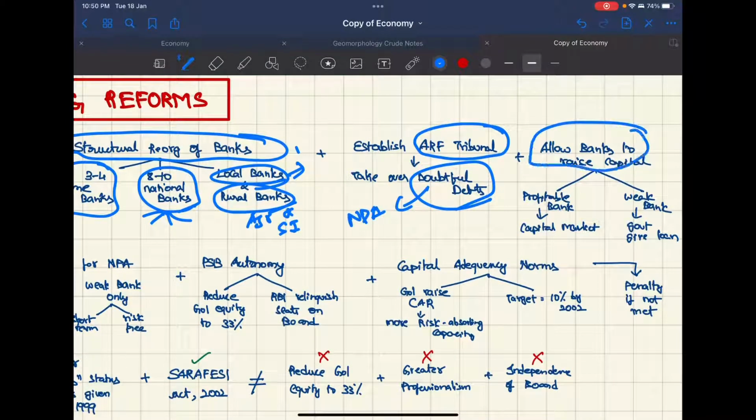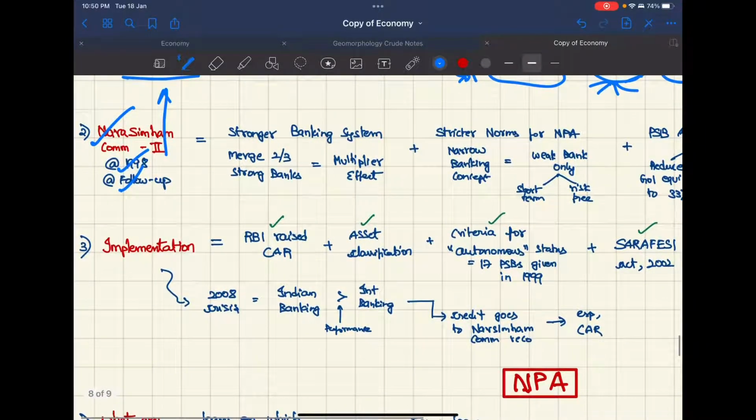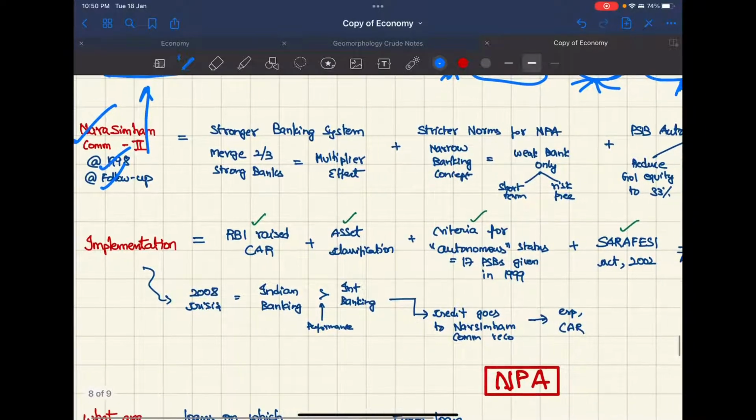Allow banks to raise capital. Profitable banks can raise capital from the capital market, which is the share market, and for the weak banks, the government should give them loans. Now, Narasimhan Committee 2 asked for a stronger banking system.